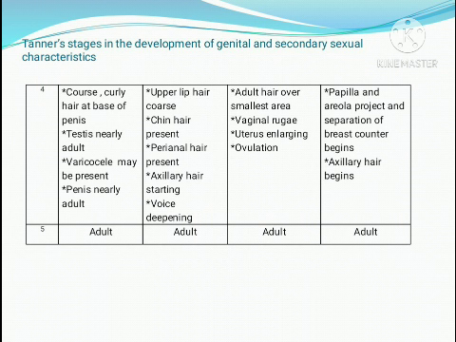In the fourth stage, the hair becomes more coarse. C-O-A-R-S-E, not U. Coarse in nature, and curly at the base of the penis, and the testis is nearly adult size. A varicocele may be present during this period; if it causes any symptom, that has to be taken care of. Then the upper lip hair becomes coarse, more thick. Then the chin hair is present, and the perianal hair is also present.